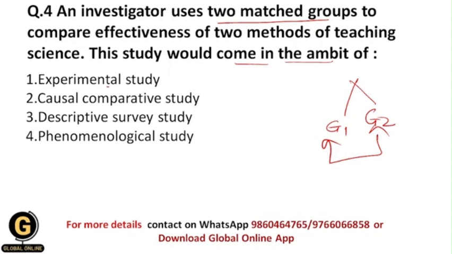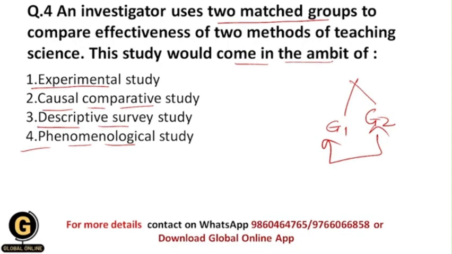Whether it is an experimental study, causal comparative study, descriptive survey study, or phenomenological study, here there are two groups, okay, and these two groups are matched groups. Okay, and as well we are going to compare these groups, because of that we are going to assess the effectiveness of two methods of teaching science.